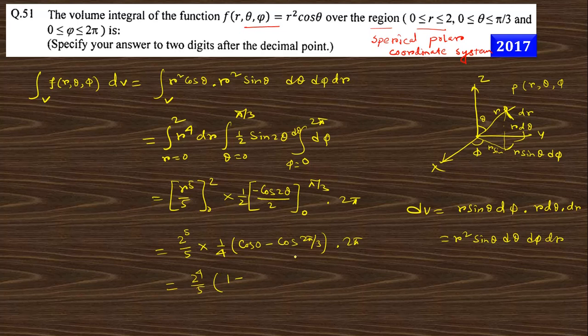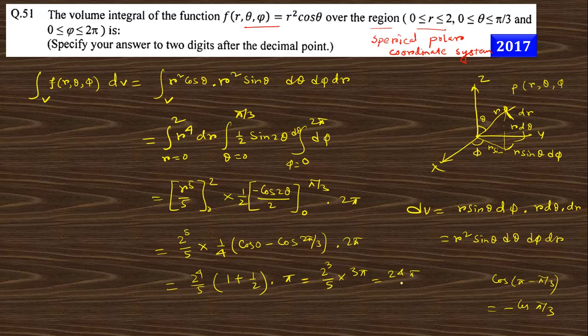Cos 0 is 1, and cos 2 pi by 3, that is pi minus pi by 3, is minus cos pi by 3, that is cos 60, which is half, so minus half. This is plus half into 2 pi, so only pi. So this is 3 by 2, so this is 32 by 5 into 3 pi over 2, that is nothing but 8 into 3,